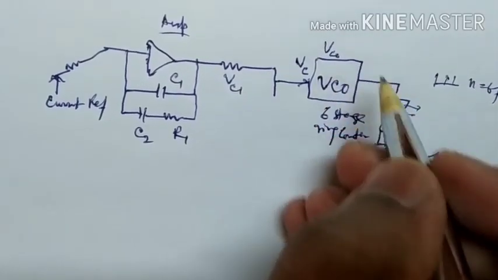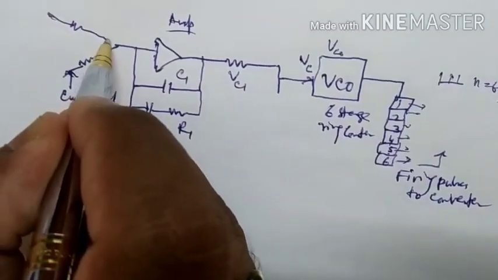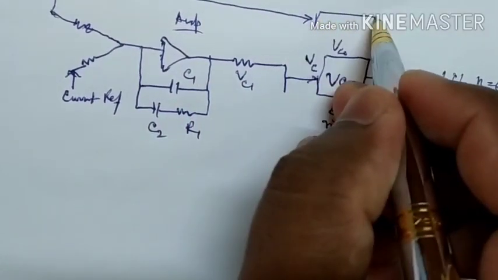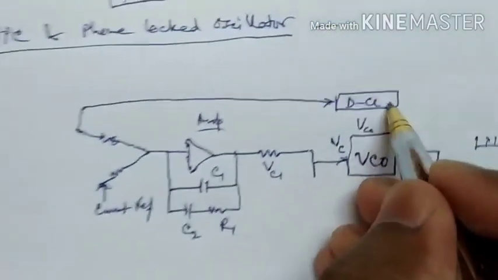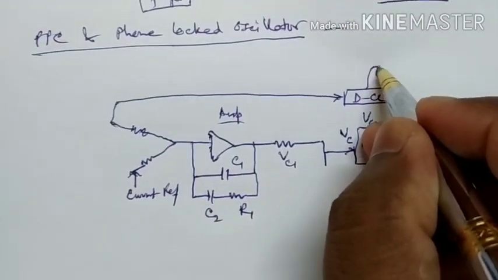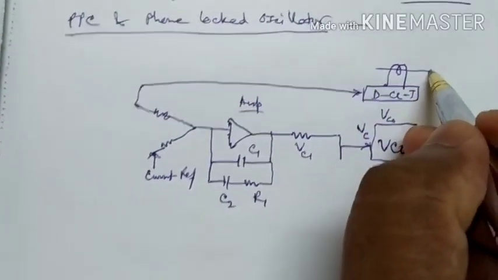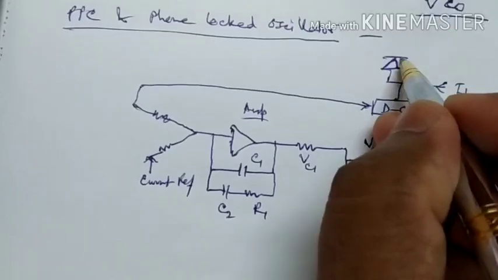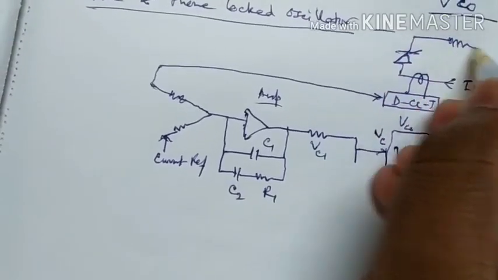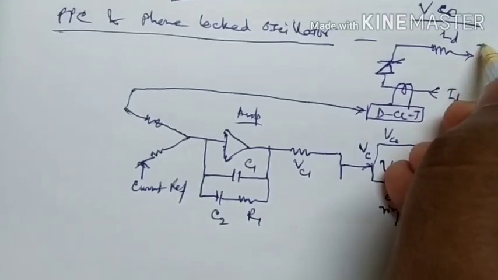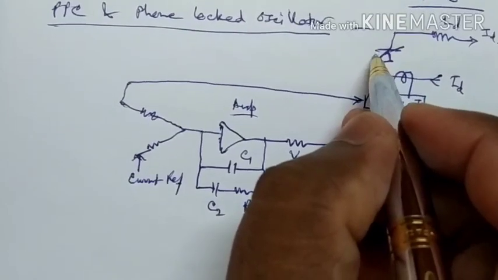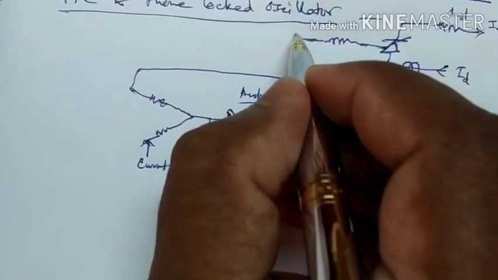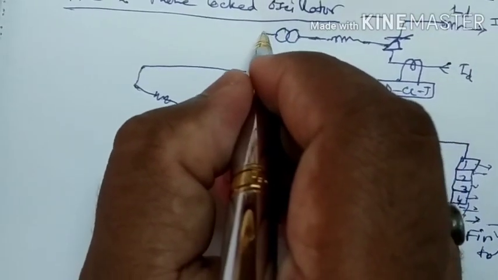So the VCO will be connected with some DCCT, that will be the Id current, that is the Id, and that will interlink the gate pulse through the transformer.